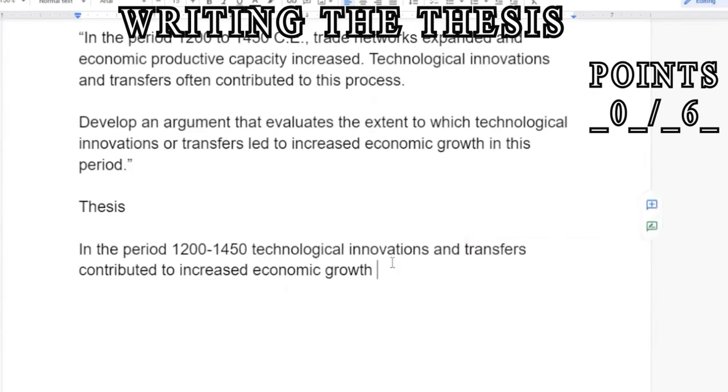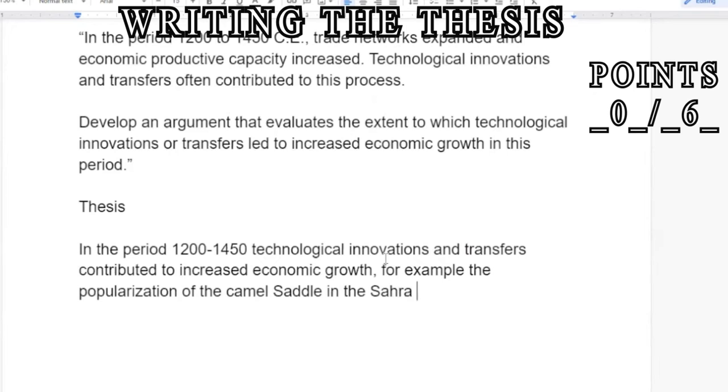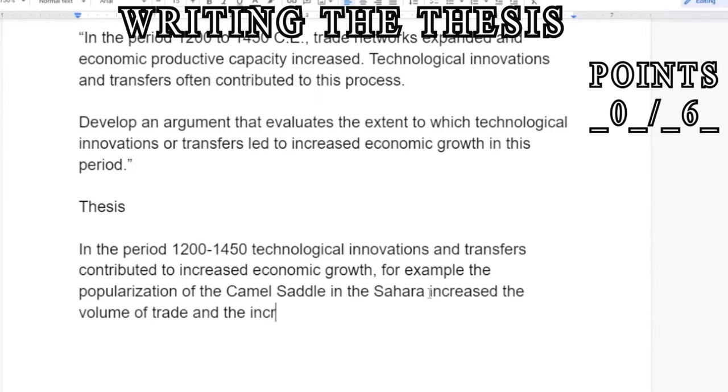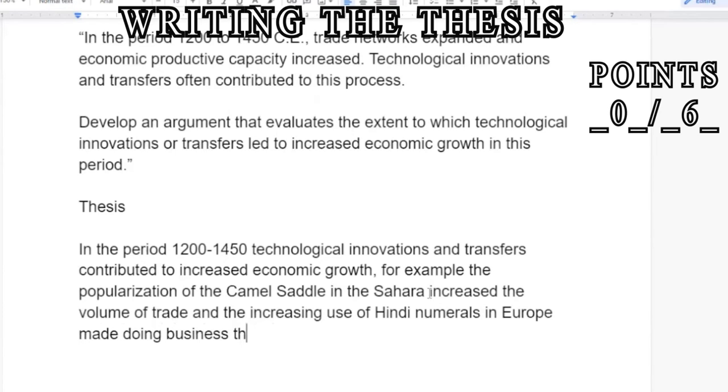For example, the popularization of the camel saddle in the Sahara increased the volume of trade and the increasing use of Hindu numerals in Europe made doing business there much easier. Period.